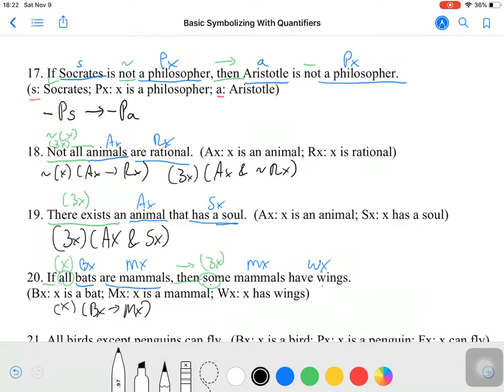And then for some mammals have wings, we would translate that as there exists some x such that x is a mammal and x has wings. If that seems confusing, let's just go ahead and write it like this instead: My and Wy. Then we put an arrow in between the two. So if for all x, x is a bat, then x is a mammal, then it follows that there exists some y such that y is both a mammal and has wings.